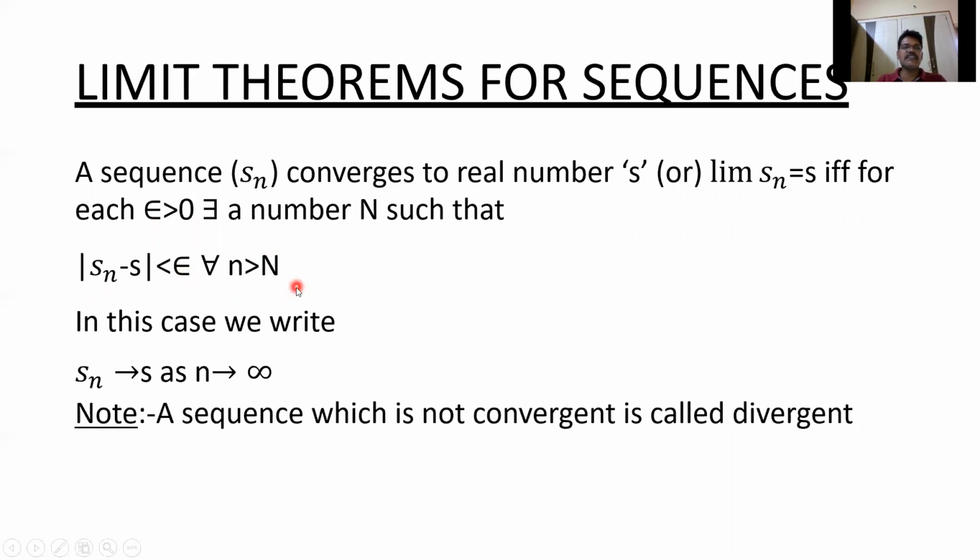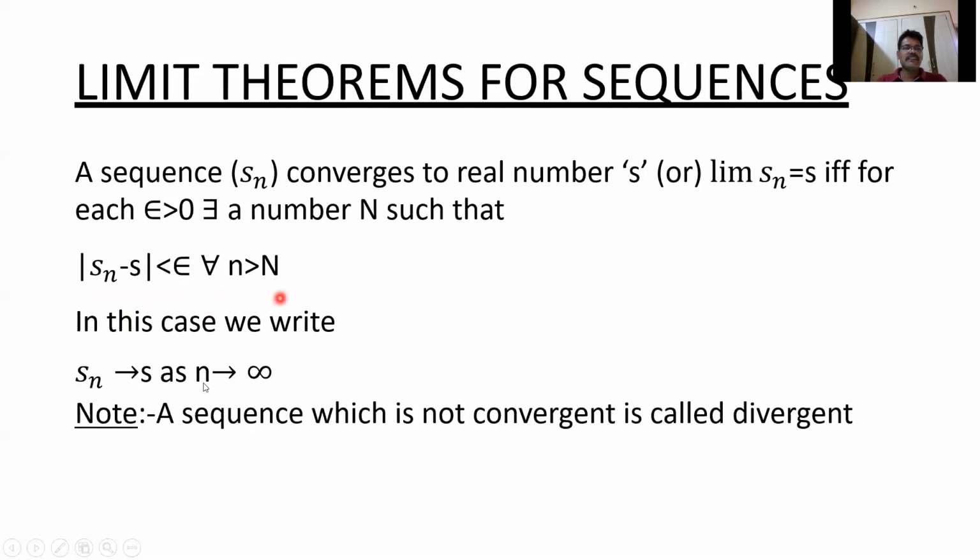That means mod S10 minus S is less than epsilon, mod S7 minus S is less than epsilon, mod S12 minus S is less than epsilon. After the 9th term, any term in the sequence differs from S by less than epsilon.